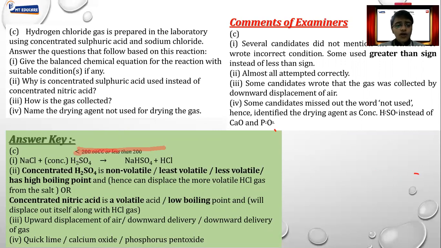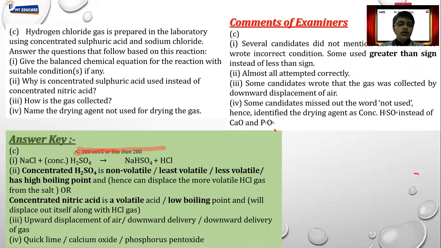Next, why is concentrated sulfuric acid used? Again, as I said, always stick to the point. Don't try to elaborate the answer. Chemistry is more about accuracy. You cannot elaborate answers much. Okay. So as you can see here, they've asked about concentrated sulfuric acid being used over nitric acid.